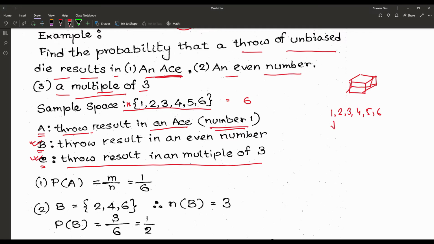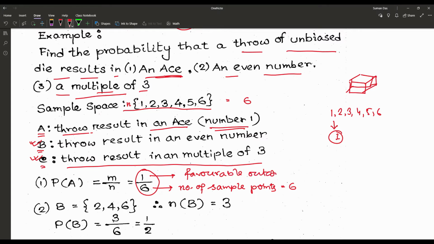Now 1 can happen only once among the 6 outcomes. So the probability is 1 by 6. 6 is the number of sample points in the sample space, and 1 is our favorable outcome number, that is particularly 1. So the probabilistic result is equal to mathematically 1 by 6.